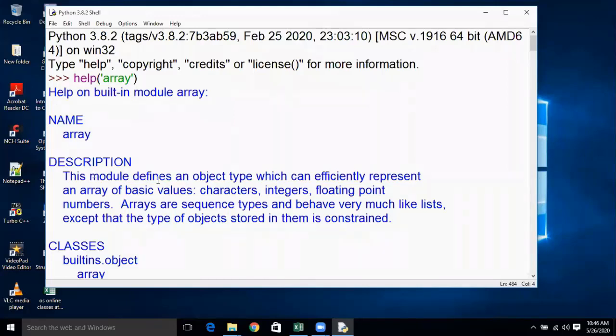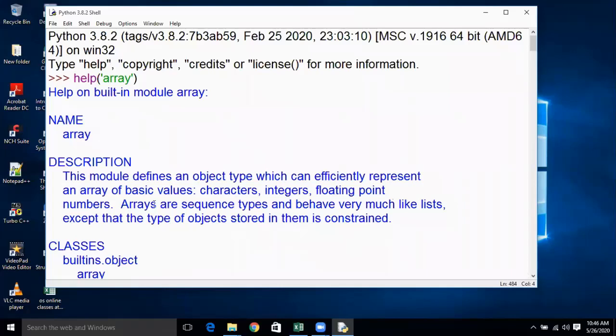This module defines an object type which efficiently represents an array of basic values: characters, integers, and floating point numbers. So array and list in Python are similar, they differ only in the type.